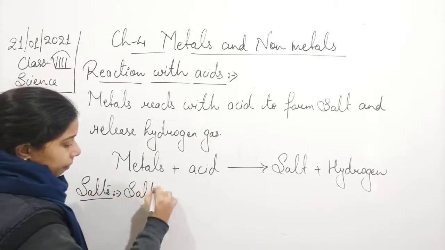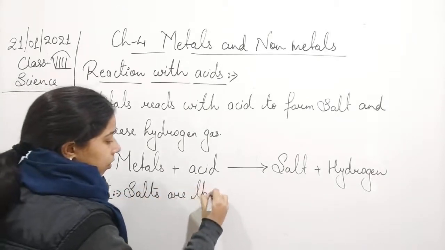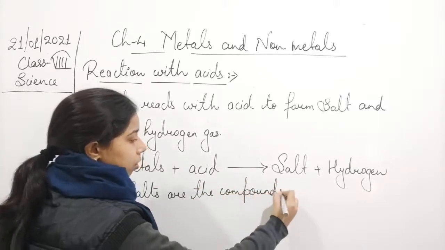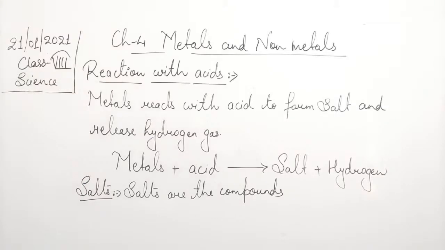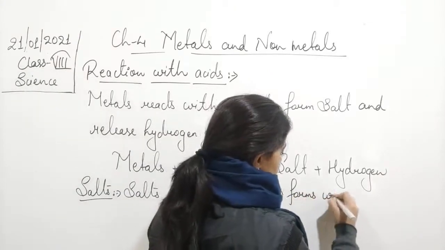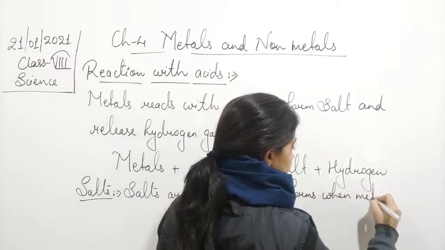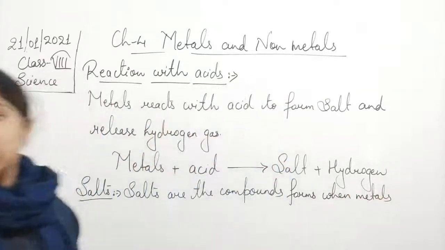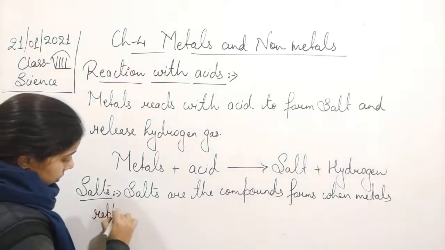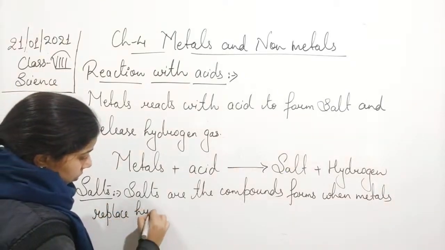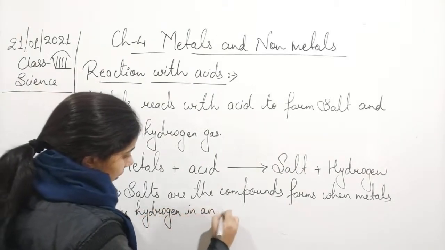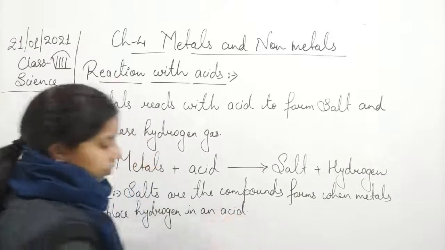Salts are the compounds formed when metals replace hydrogen in an acid.